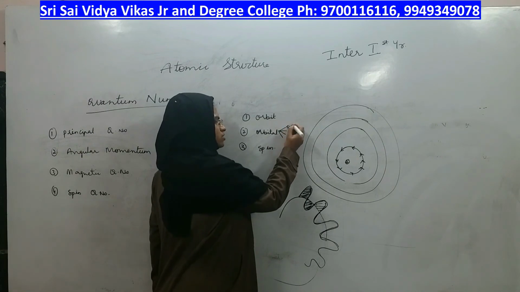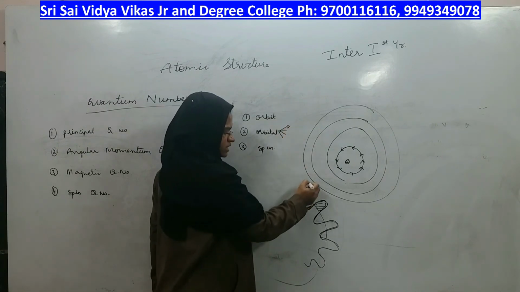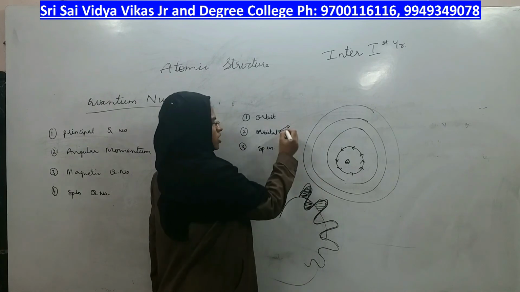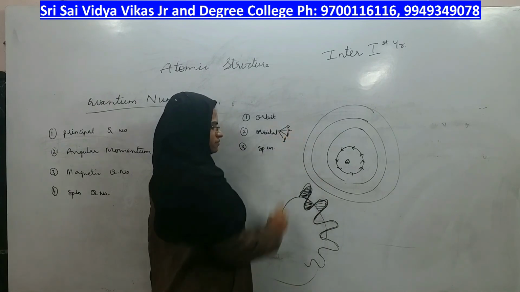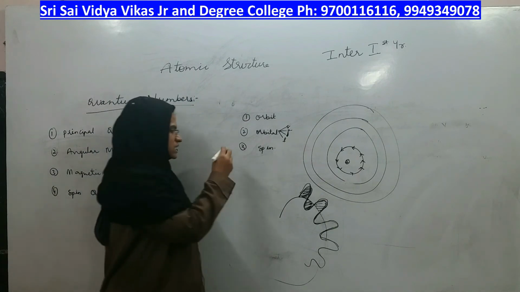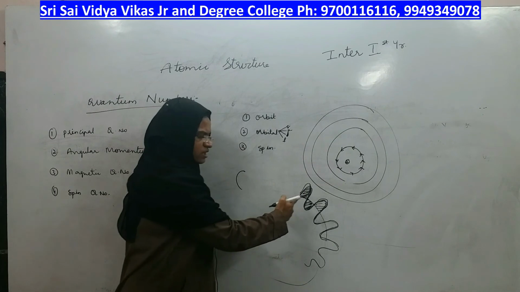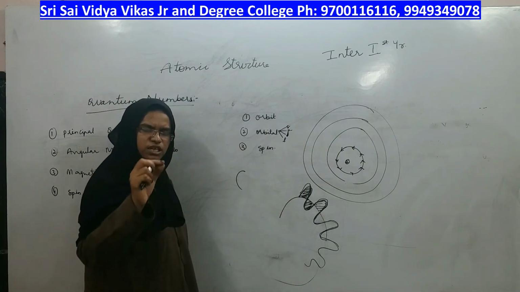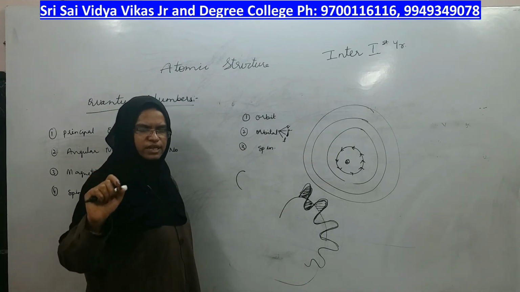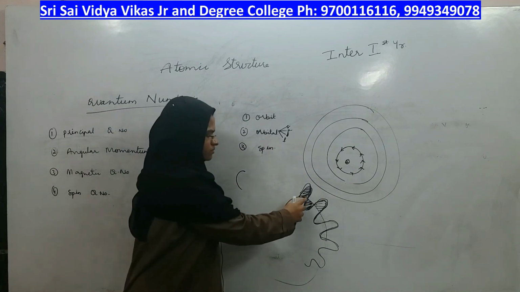An orbital can be an s orbital, this is just an example; it can be p, d and f. Darker regions are the orbitals in which the probability of finding the electron is high.